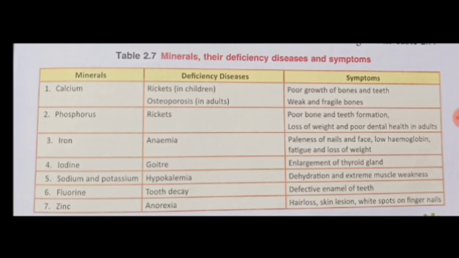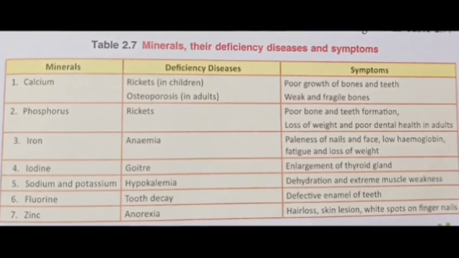When the person is suffering from hypokalemia, the body gets dehydrated very easily and we are having extreme weakness in the muscles. Then the fluorine, its deficiency causes tooth decay.